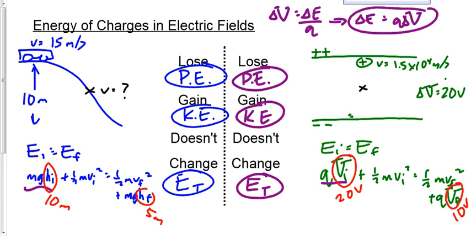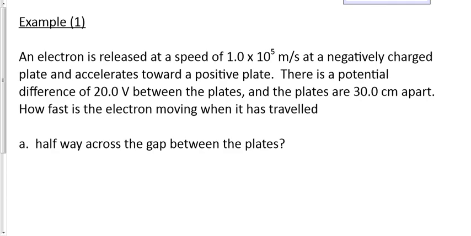Okay? All right. Let's do an example here with some real numbers and some real calculations. Example number 1 says an electron is released at a speed of 1 times 10 to the 5 meters per second at a negatively charged plate, accelerates toward a positive plate. This whole sentence is pretty important.